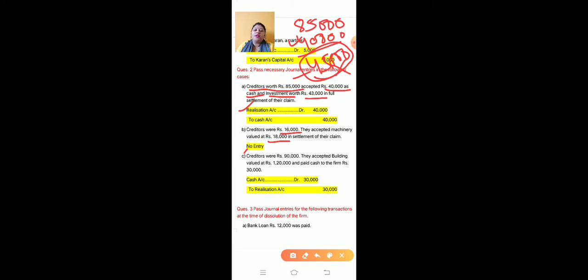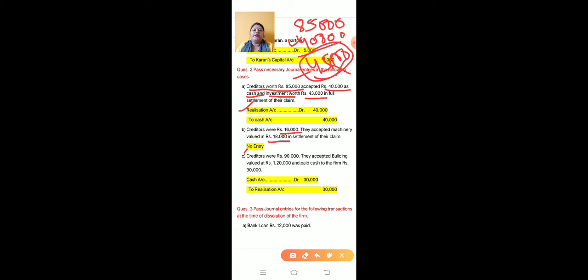So here is the same case. The creditor of 16,000 has accepted 18,000 machinery. So there is no entry because our machinery is decreasing and the creditor liability is also decreasing.